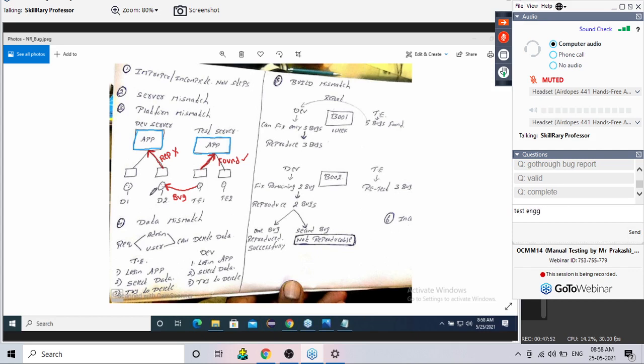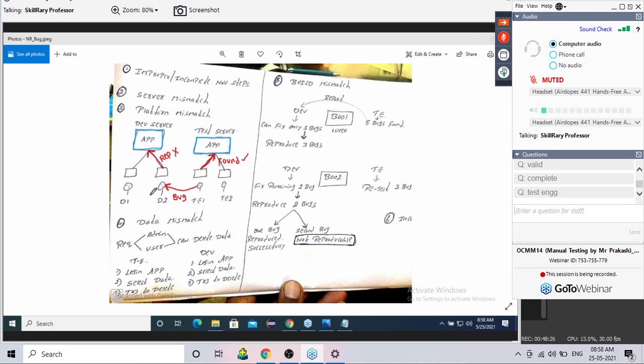Whose mistake? Pooja Kumari says developer's mistake. Rakshita says developers. In between, one fellow is saying test engineer. Developer's mistake, test engineer's mistake. People who are saying developer's mistake, give me the reason why. I don't want the solution. I want the reason. Many people who are saying test engineer's mistake, you are giving me the correct reason also.